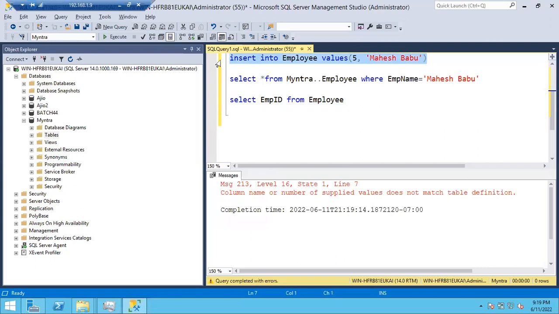I'm not giving salary, but it is throwing an error. What is it throwing? It does not match the table definition. Actually, three columns are there, but you are giving values for only two, which is not equal to your table definition.